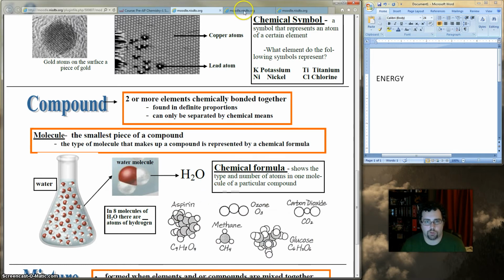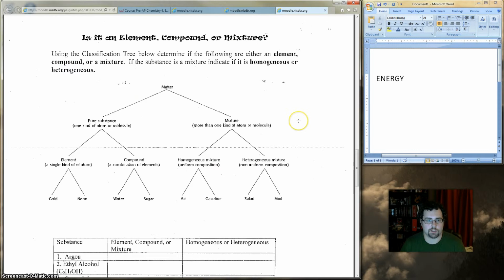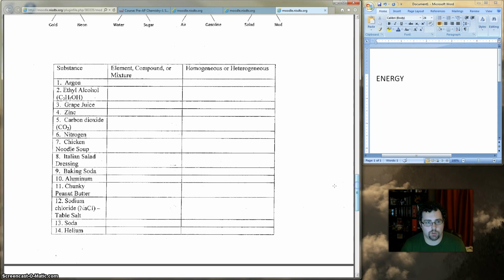Okay, so the assignment that you got today should look something like this. It says, is it an element, a compound, or a mixture? It's got a little bit of notes here at the top to help you out, just in case you don't have that written down in your notebook. So, if you look at the table below, in the first column, you need to tell me if it's an element, compound, or mixture. And you can just write E, C, or M depending on what it is.